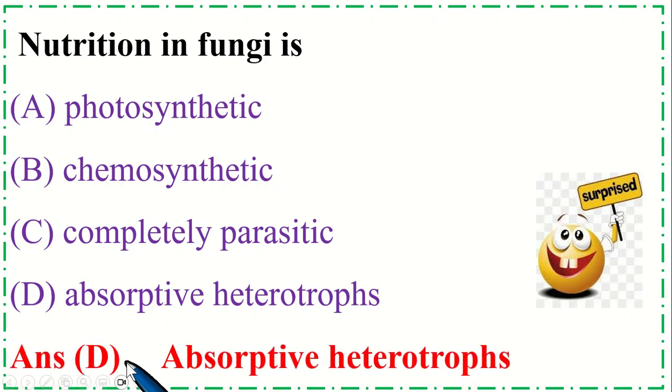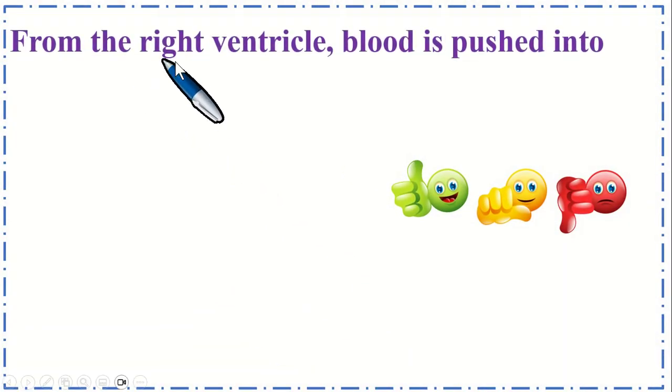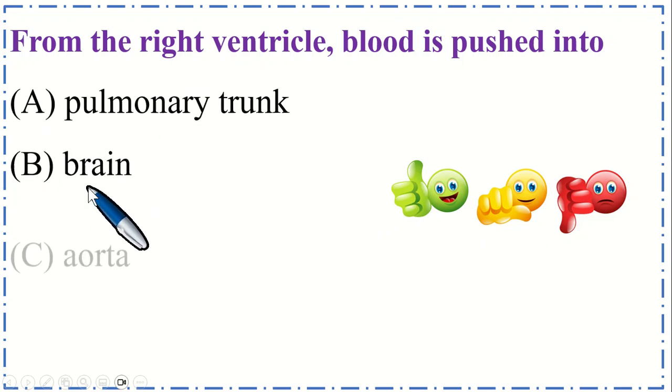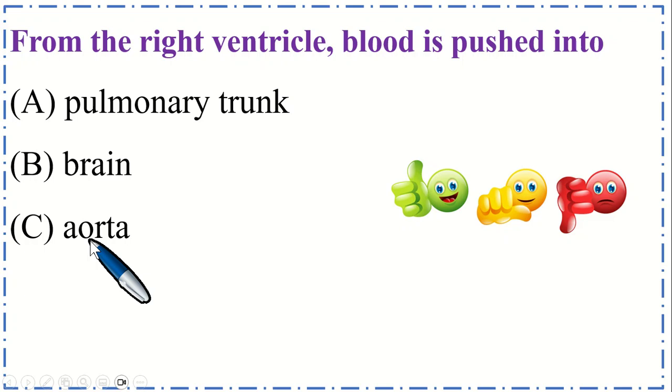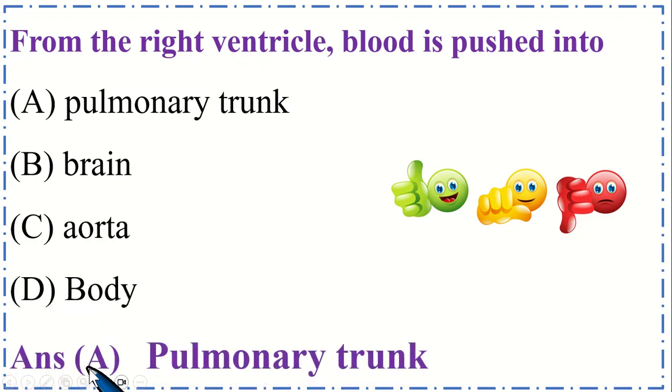So the correct option is D, absorptive heterotroph. From the right ventricle, blood is pushed into option A, pulmonary trunk, B, brain, option C, aorta, and option D, body. So the correct option is A, pulmonary trunk.